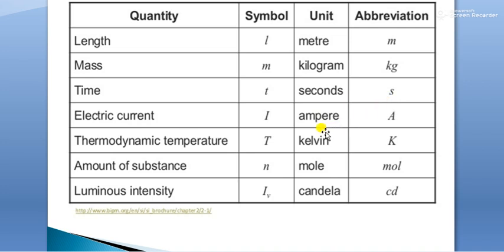For electric current, the unit given by the SI system is ampere, A. Thermodynamic temperature, kelvin, K. Amount of substance, mole, mol. Luminous intensity, candela, and the abbreviation is cd.